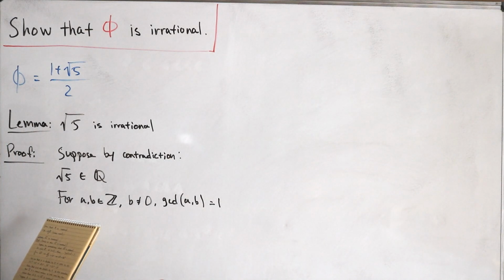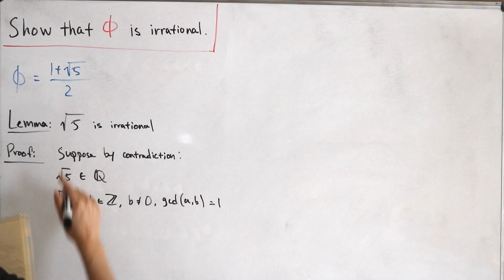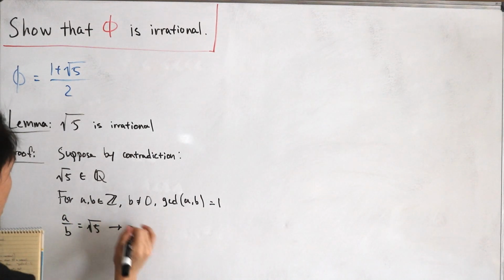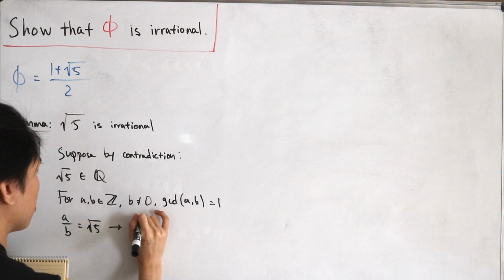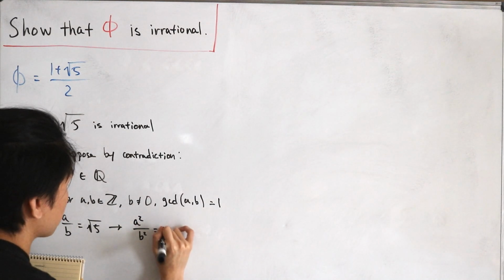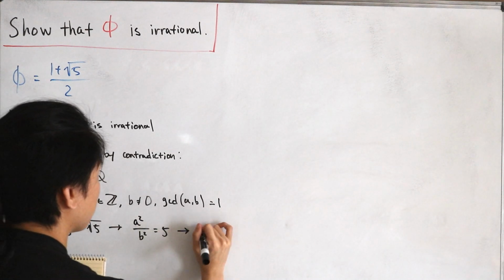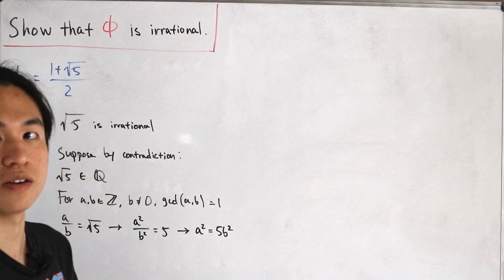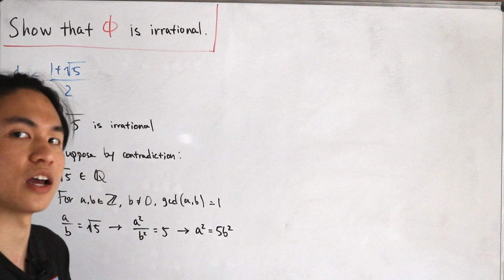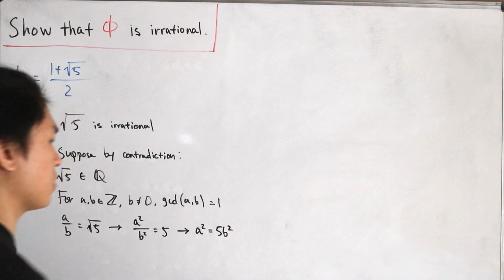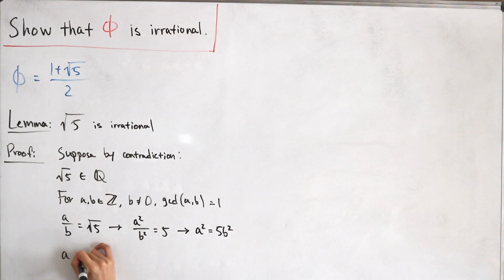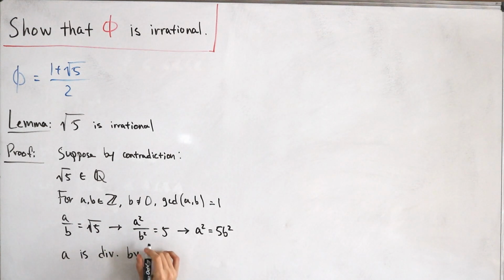Then from here, we can use the definition and say that the square root of 5 is equal to a divided by b. If we solve this out, I can square both sides, so it's a squared divided by b squared equals 5. And if I multiply b squared to both sides, a squared equals 5 times b squared. As mentioned, this same proof follows exactly like we showed that the square root of 2 is irrational. So a note we can make here, an observation, is that a squared is divisible by 5.